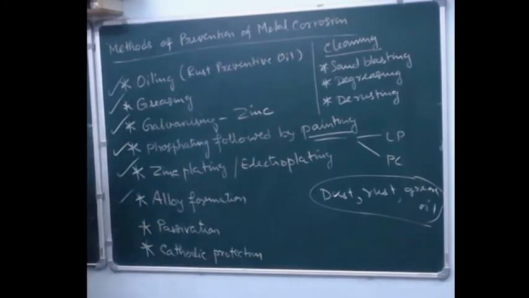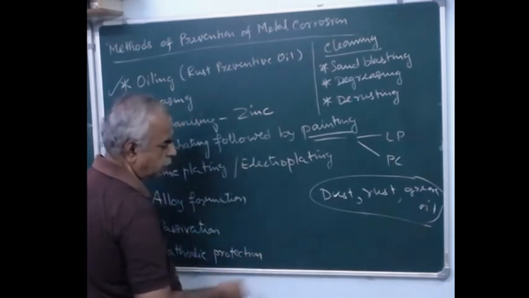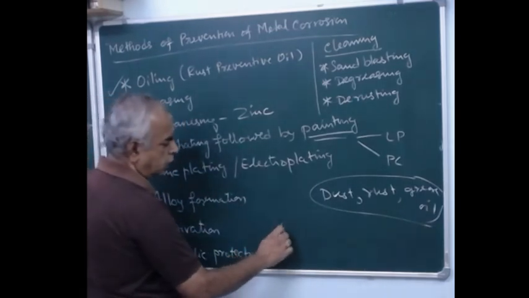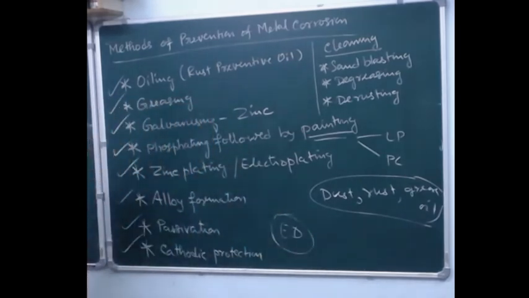Then alloy coatings also. And passivation, by applying some oxidizing agent, you can further suppress the reactions. And cathodic protection, like the cataphoretic coating, ED coating we used to say, electrode deposition coating. So these are all very famous methods to prevent metal corrosion.